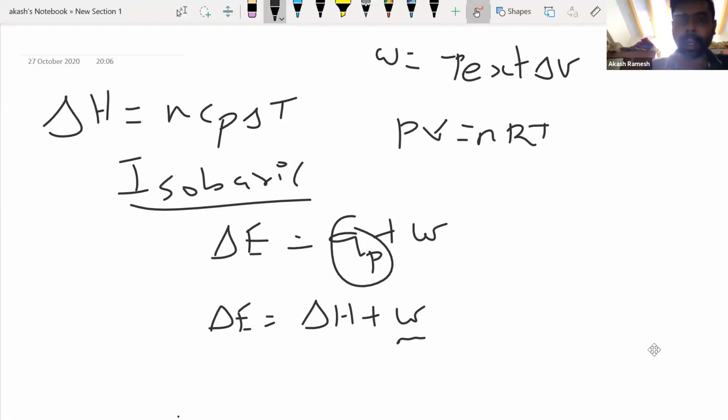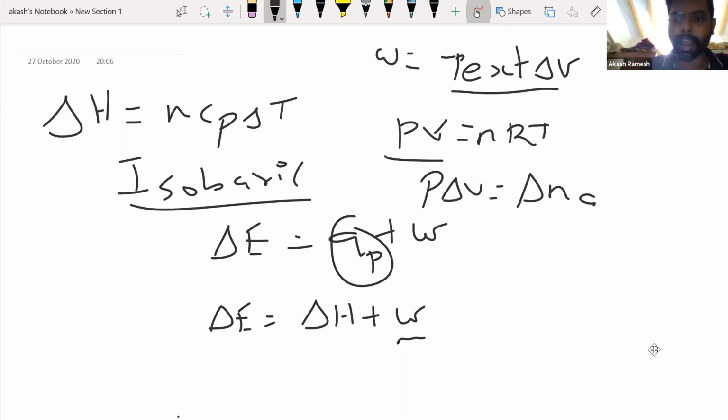So I have P delta V here and PV here. If I want to incorporate these two in the same equation, I can write P delta V as equal to delta ng RT. And I told you what delta ng is. Can someone tell me from the last class, whoever attended, what this delta ng is? How will you calculate this?